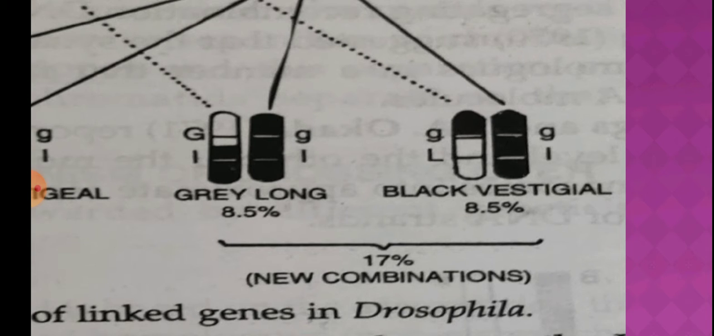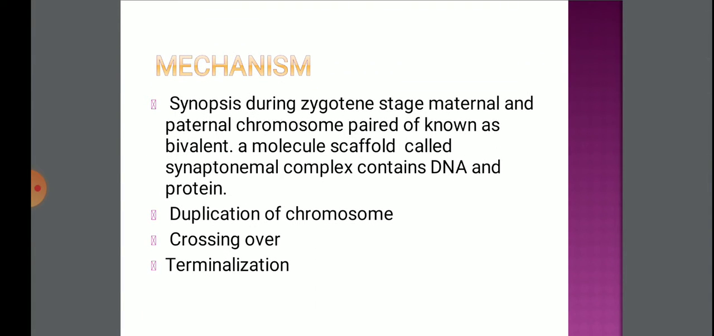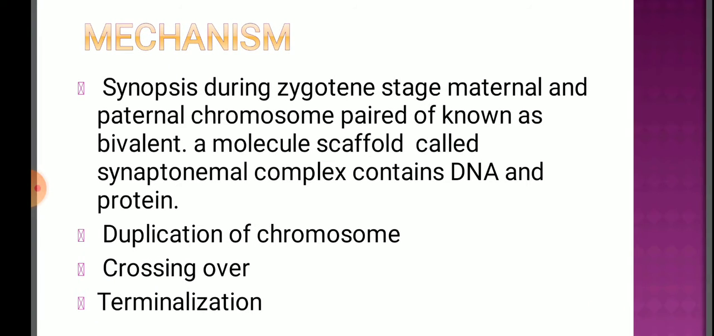Now the next one is the mechanism of crossing over. Crossing over occurs in four steps, that is synapsis, duplication of the chromosome, crossing over, and terminalization. In synapsis, this one is the first one.